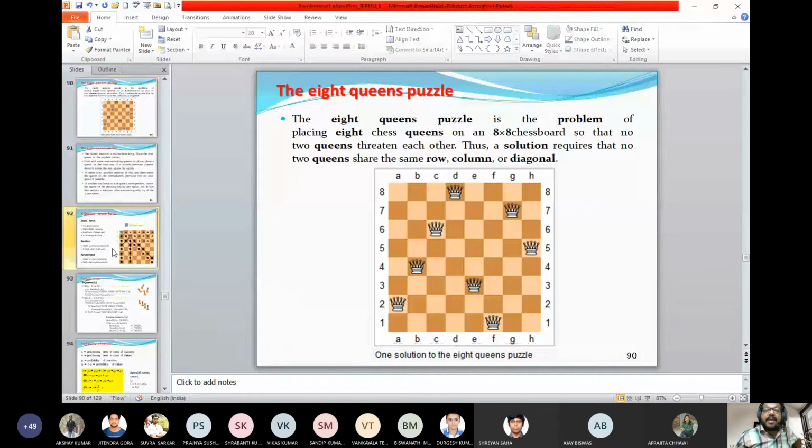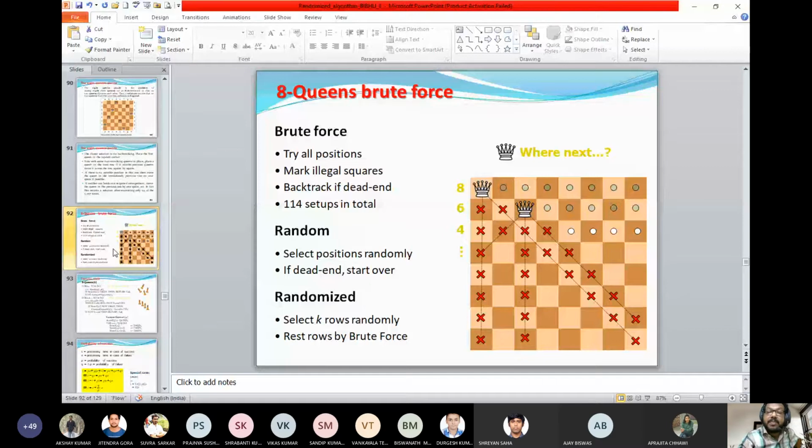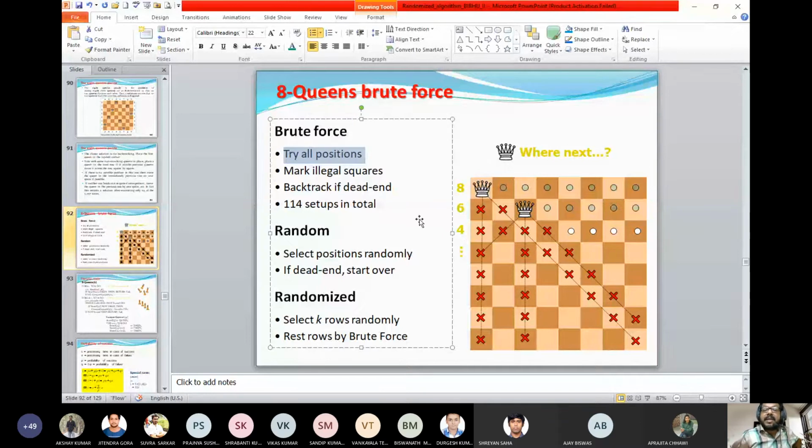So that's why in the brute force method, if it is an n cross n queen problem, what will be the solution? What is the complexity? Look into the first line, it says try all positions. All positions means exactly you are trying all those possible tuples. Here in the brute force also they say backtrack if it is a dead end. So for this example, maybe you are finding 114 setups in total.